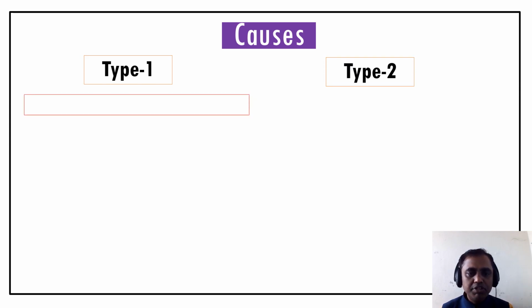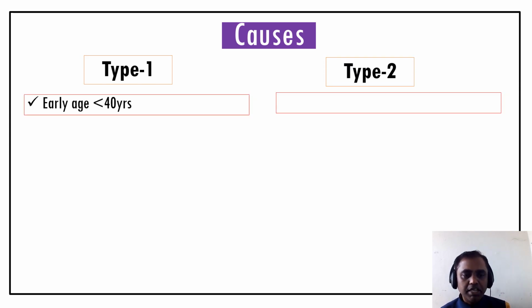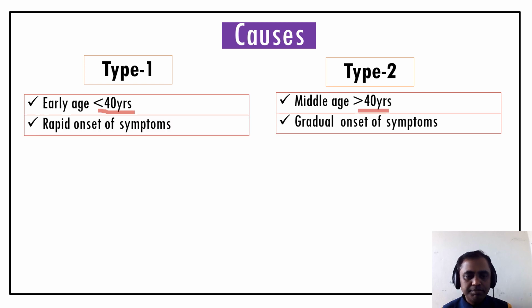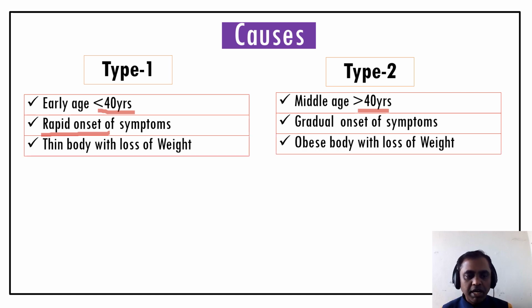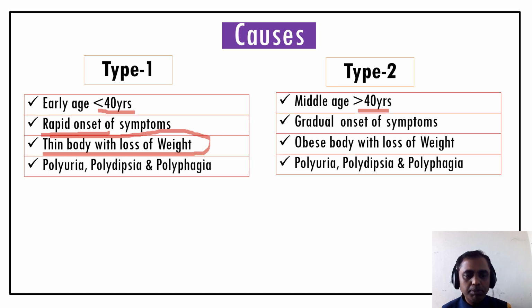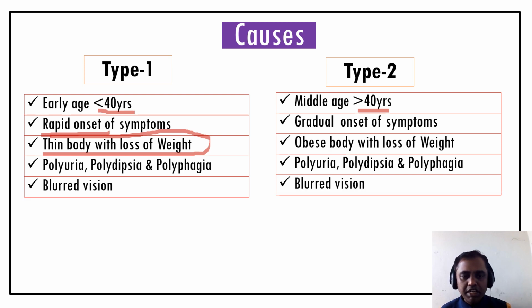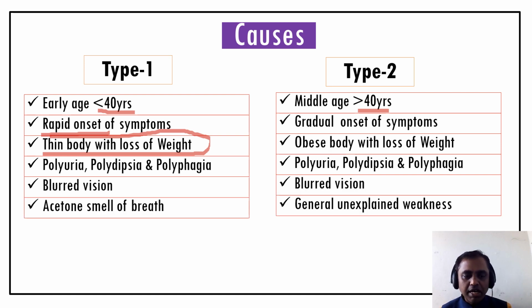Now we'll study some of the common clinical features of type 1 and type 2. The age group: in type 1 it is less than 40 years, whereas in type 2 it is more than 40 years. And rapid onset of the symptoms in case of type 1 and gradual onset of the symptoms in case of type 2. A thin body with loss of weight in case of type 1, an obese body with loss of weight in case of type 2. Polyuria, polydipsia and polyphagia in type 1 and also type 2, blurred vision in type 1 and also type 2, and acetone smell in the breath.